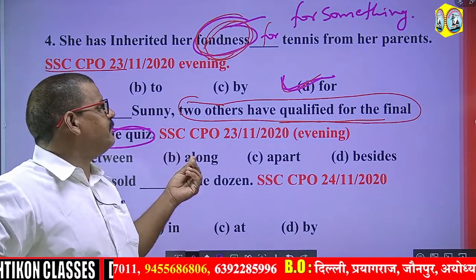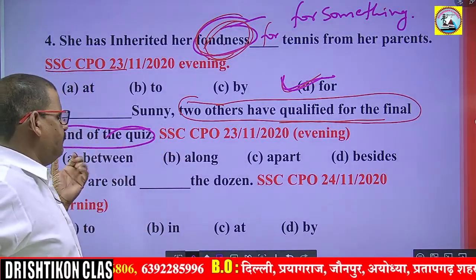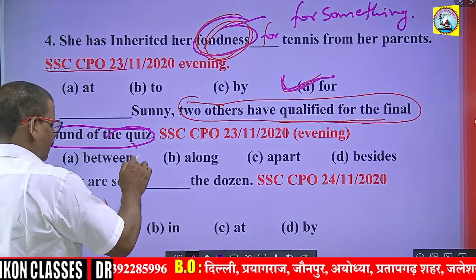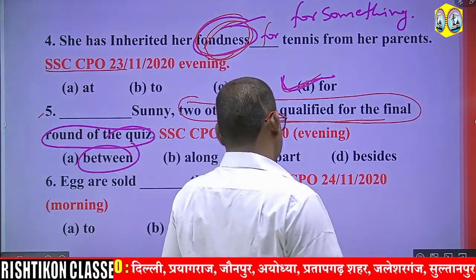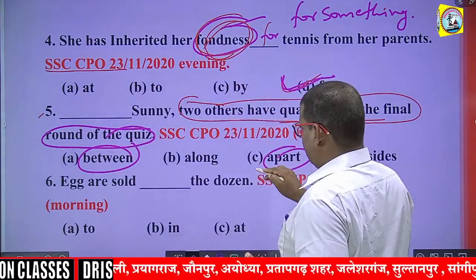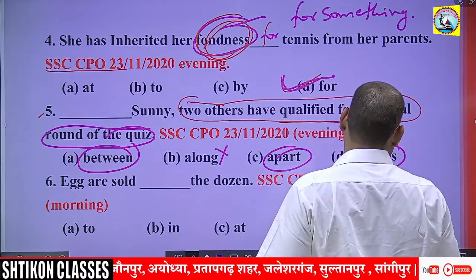So which will be the most appropriate preposition? Between, no, between is used for two people. Apart, no. Along, no. Beside, yes.